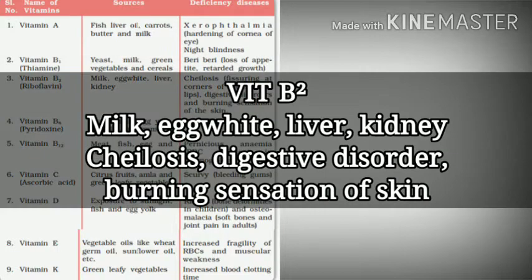Next, the sources of vitamin B2 are milk, egg white, liver, and kidney, and the related disorders are cheilosis, digestive disorders, and burning sensation of the skin. Cheilosis is the primary deficiency disorder of vitamin B2, and in order to remember this, vitamin B2 is the third vitamin here in the list, and for cheilosis, C is the third alphabet. As cheilosis is a disease related to the mouth, you can easily relate digestive disorders.